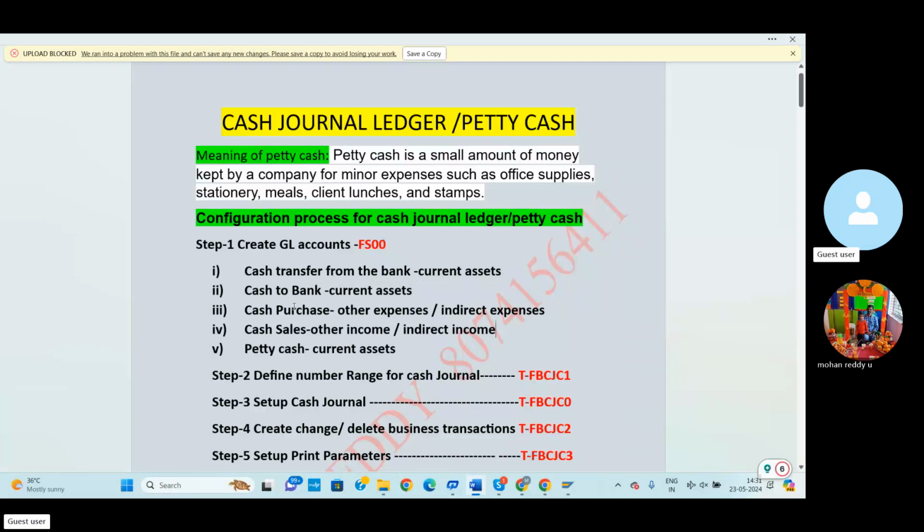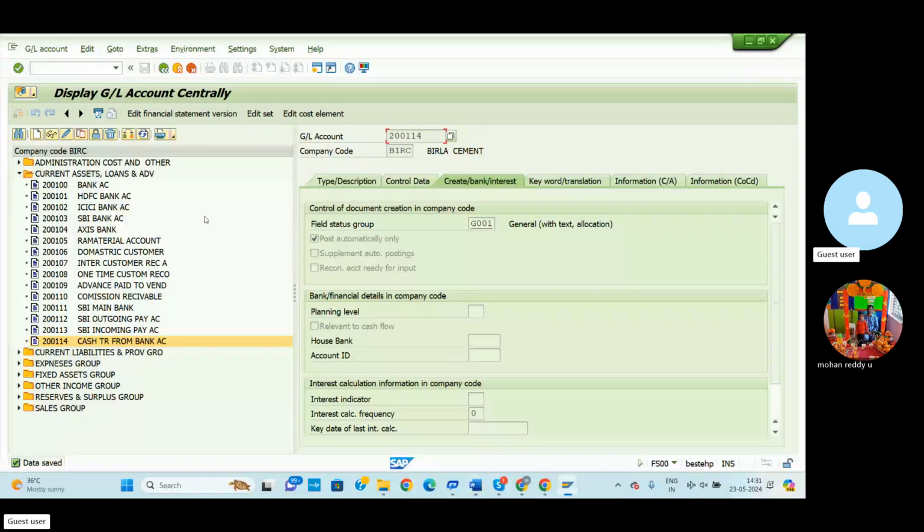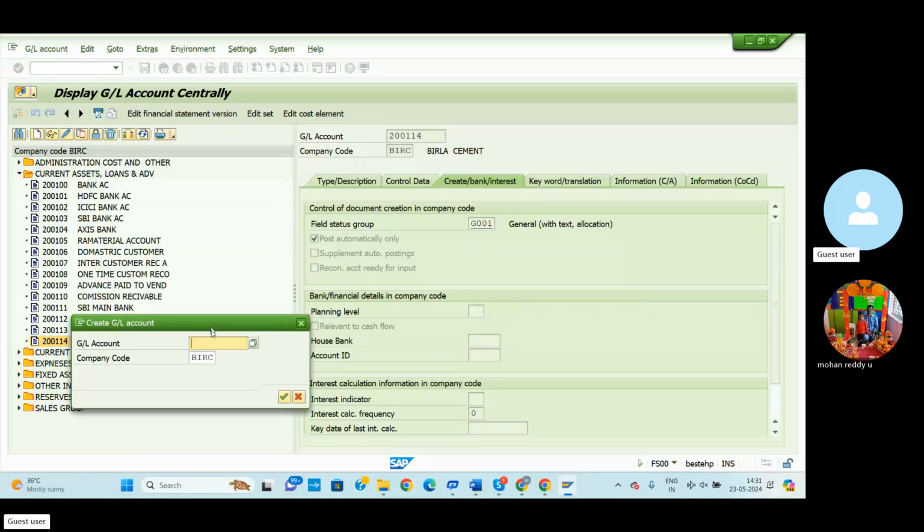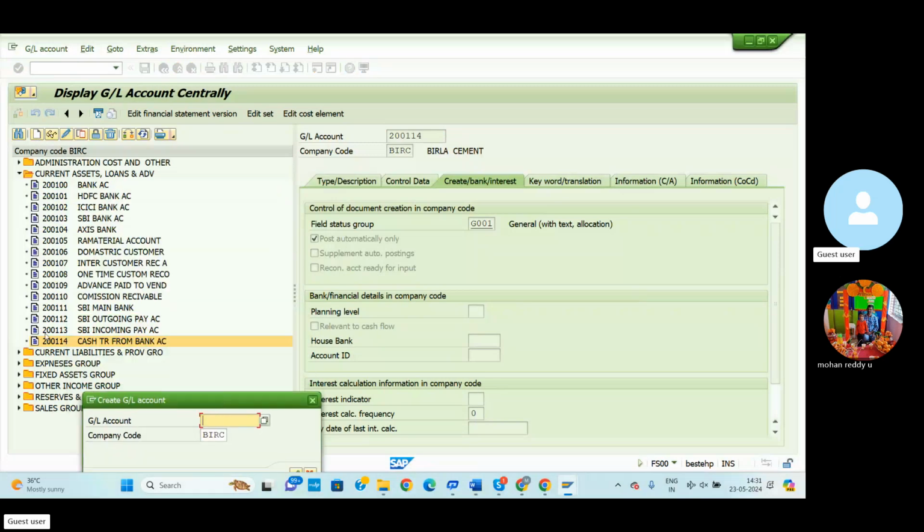Then we'll go to create the second step, like cash to bank. So it means whatever cash we are having, that cash again we need to deposit to the bank. For this purpose we can create the cash to bank GL account. So cash to bank GL account also comes under the current assets. So here go to create GL account. We already created 200114, so now we can select 200115.